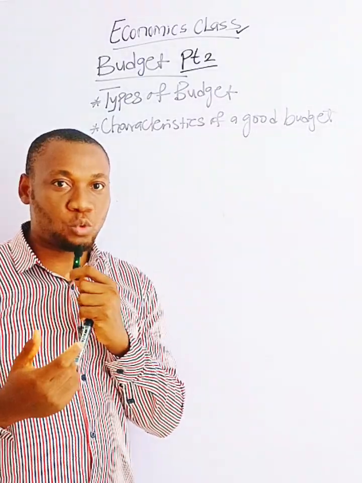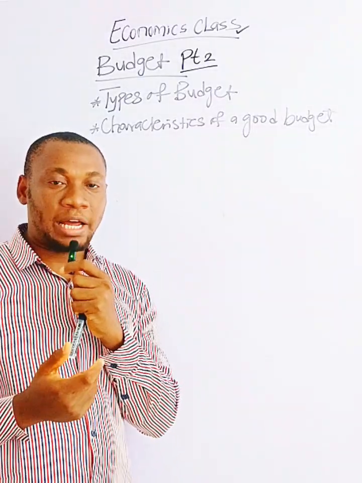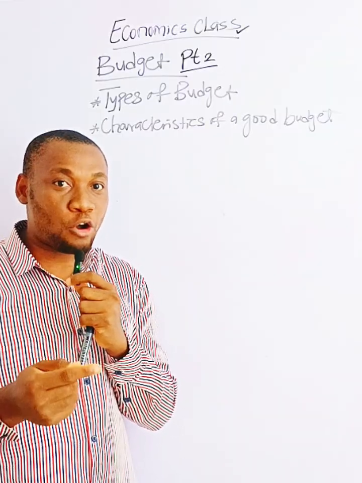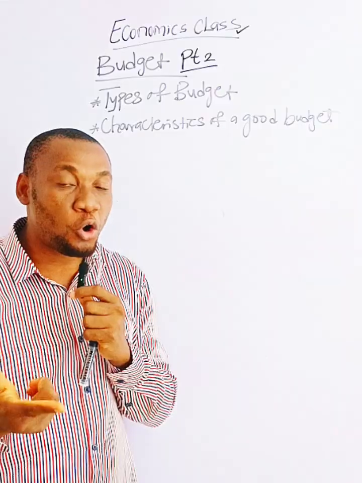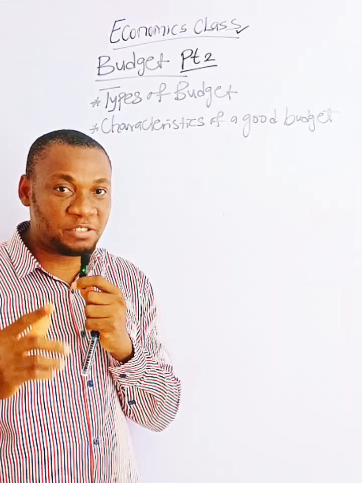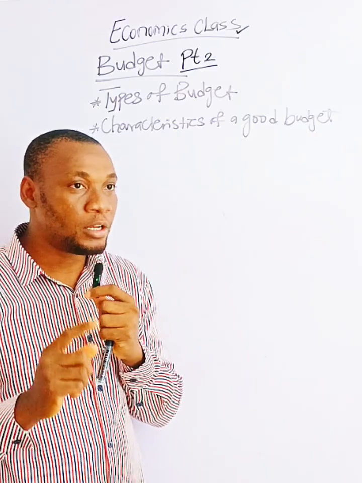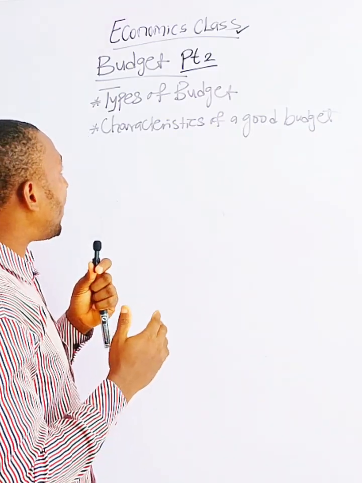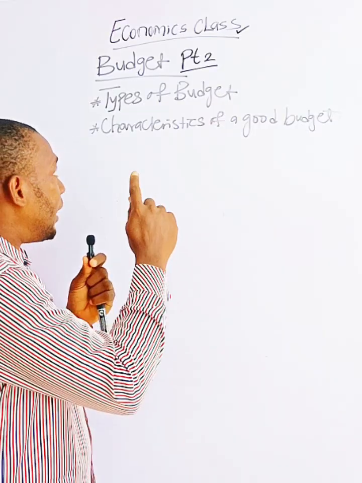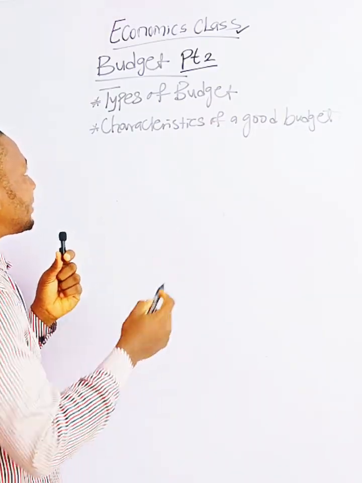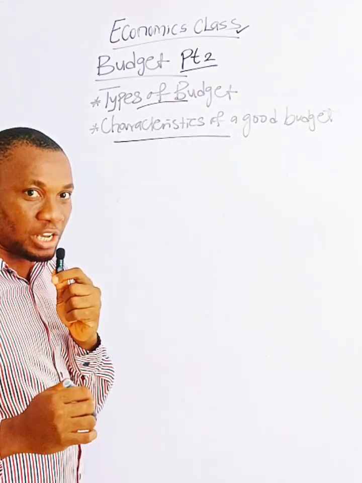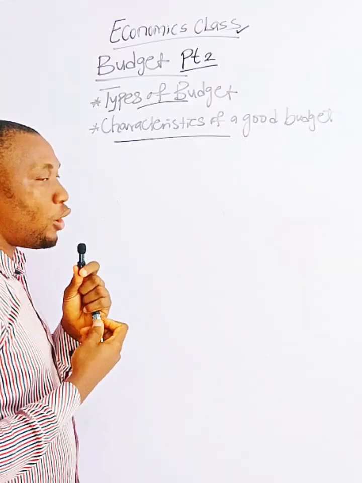In the last class, part 1 of budget, I told you that budget is a financial plan that shows estimated income and estimated expenditure of a family, of an individual, of government over a specific period of time. You remember this definition? Don't forget. Now we discussed the importance of budget also in the last class. Now we are going to look at types of budget and characteristics of a good budget. Then we'll call it a day on budget.